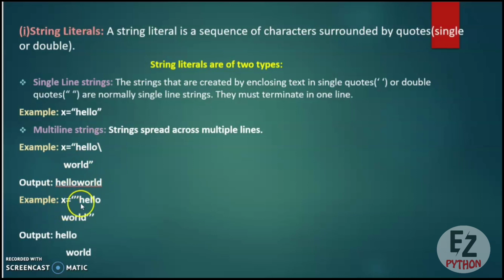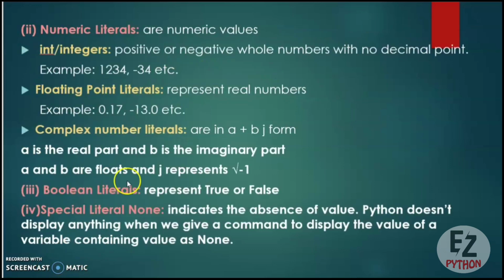Next example is x equal to hello, and world is in a different line. So now if you want to see the result as it is in different lines, you need to enclose the string in triple quotes. Here you can see I have enclosed the string in triple quotes. So when you try to print the value of x, it will show you the output hello, and in a separate line it will show you world. So that means it will show you the output as it is on the screen.